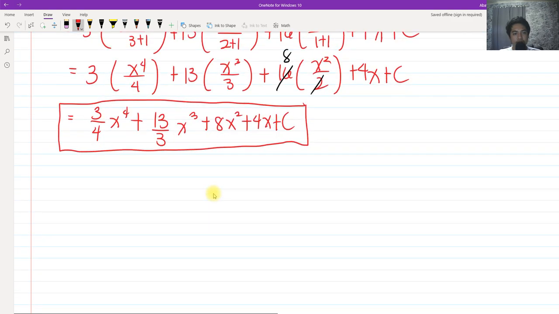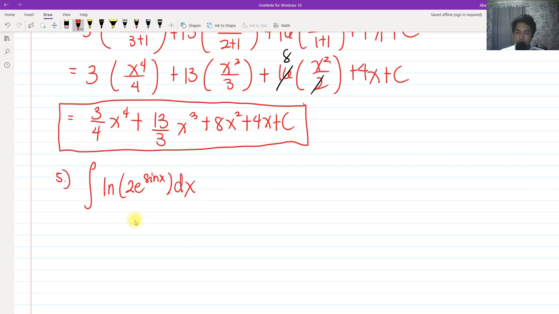So for number 5, we have the integral of ln of 2e raised to sine of x, and then dx. Usually, if students see this type of problem, they are easily discouraged because they think it's really hard, but it's actually not. Recalling the properties of natural logarithm, we have ln of ab, we can rewrite it as ln of a plus ln of b.